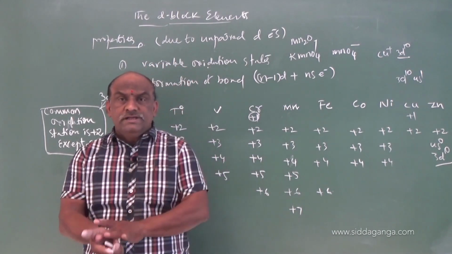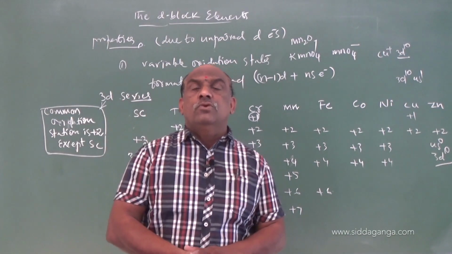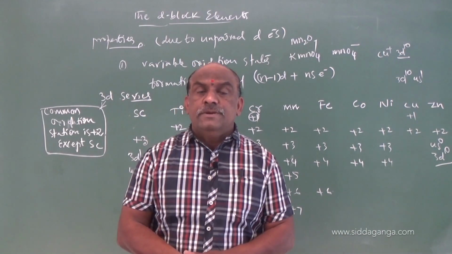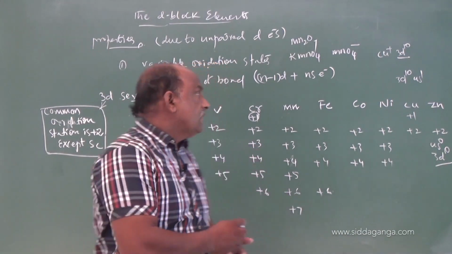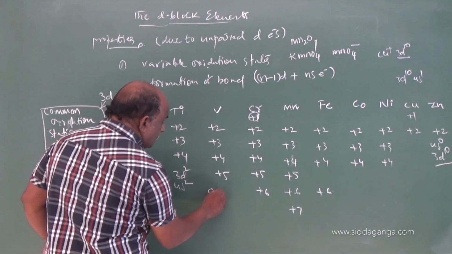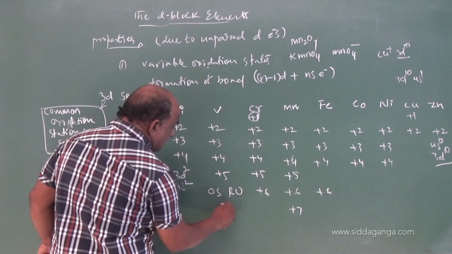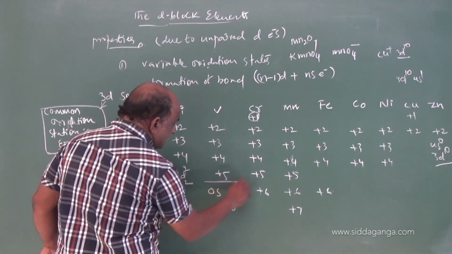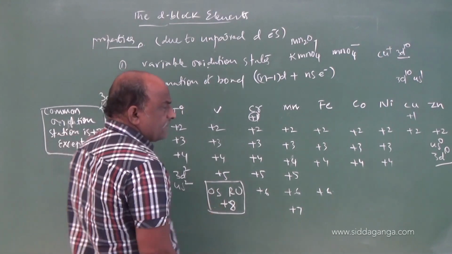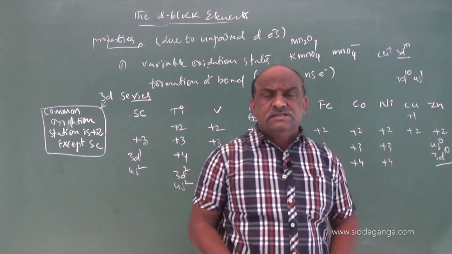While going to the 4d series, osmium (Os) and ruthenium (Ru) exhibit the maximum oxidation state, that is +8. Only 2 elements have this maximum oxidation state.